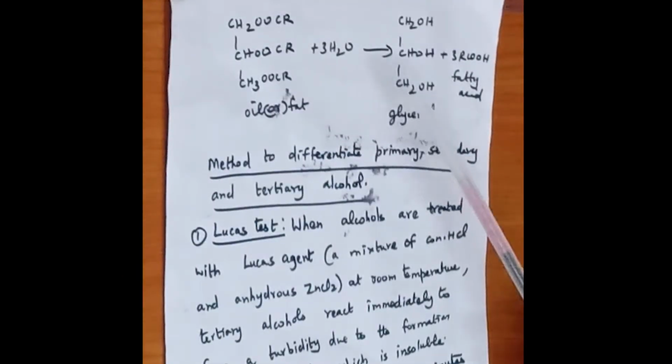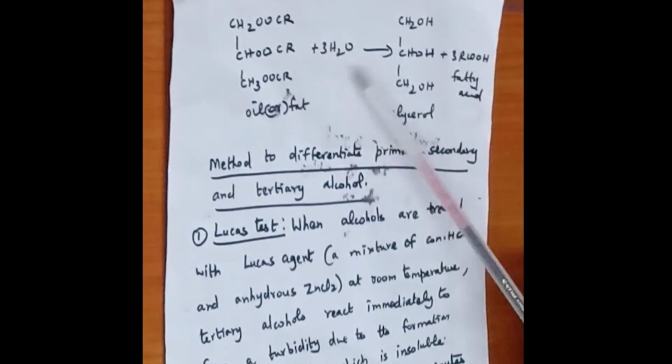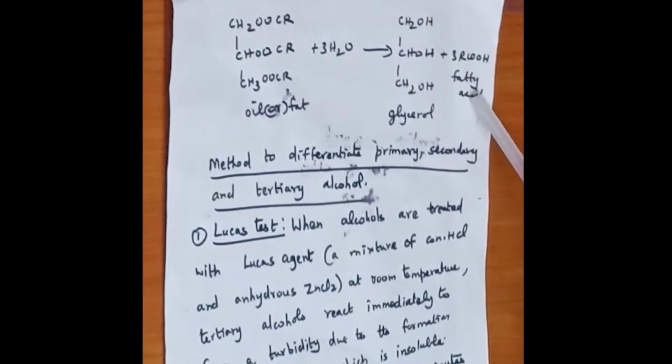The saponification process, I already told you. Here oil or fat combines with water and undergoes hydrolysis to form glycerol and fatty acid. This glycerol is also one kind of alcohol. Ethylene glycol is another type of alcohol. Ethylene glycol is a dihydric alcohol, whereas glycerol is a trihydric alcohol, which means there are 3 OH groups. So this process of hydrolysis of oil or fat to form glycerol and fatty acid is called saponification.